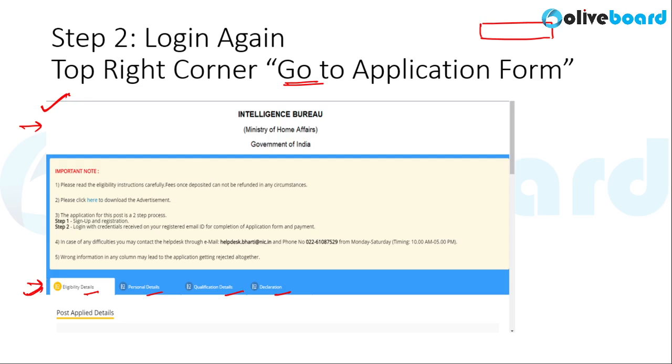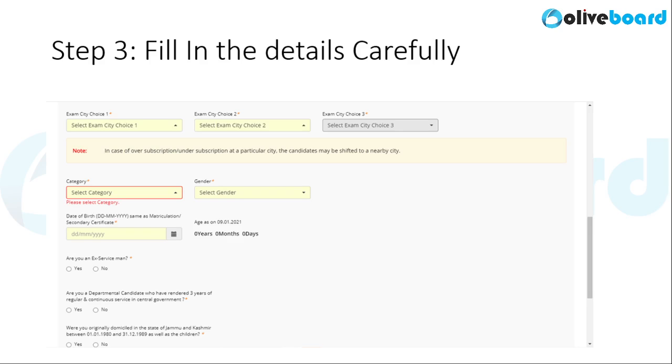So as you start filling in details, the first detail that you will have to fill in is the exam city of your choice. So make sure that this exam city is near your home. Why? Because you don't wish to travel much on the day of the examination. So you are given three options. So you will have to fill in three cities of your choice for your exam center. As you move on, you'll have to fill in your category details. Make sure that you fill in the correct category, because accordingly you will have to furnish details of the same.